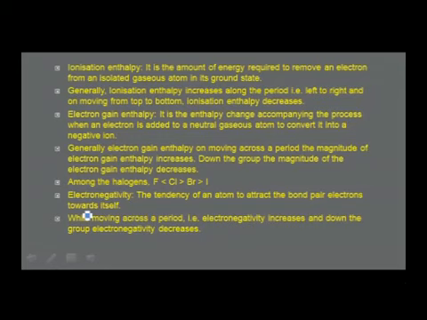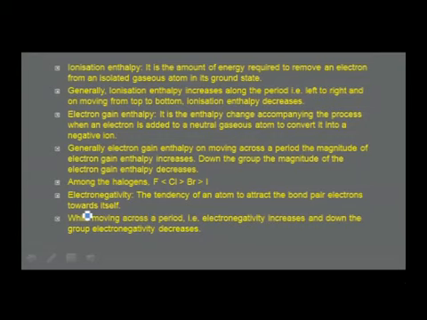It is found that fluorine's electron gain enthalpy is less than that of chlorine, which is greater than that of bromine, and greater than that of iodine. Let me repeat, the electron gain enthalpies for halogens: fluorine less than chlorine, chlorine greater than bromine, and greater than iodine.